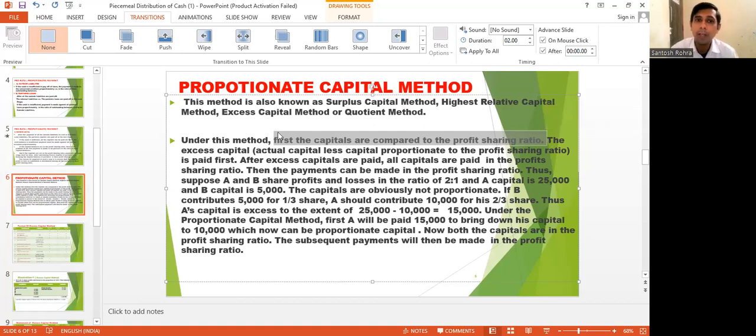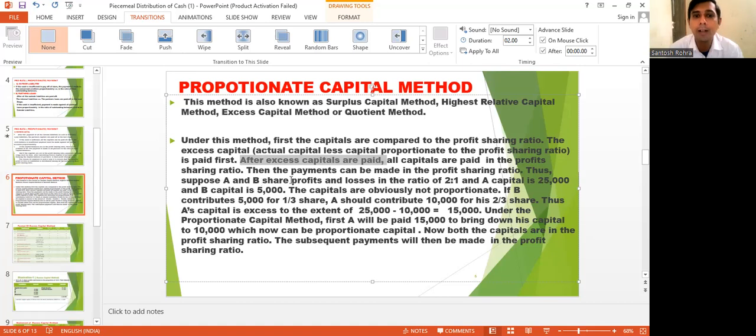So we have to calculate excess capital: the actual capital less capital proportionate to profit sharing ratio is called excess capital. After excess capital is paid, all capital is paid in the profit sharing ratio. Then the payment can be made in the profit sharing ratio. Now take an example. You can understand very easily after taking an example.